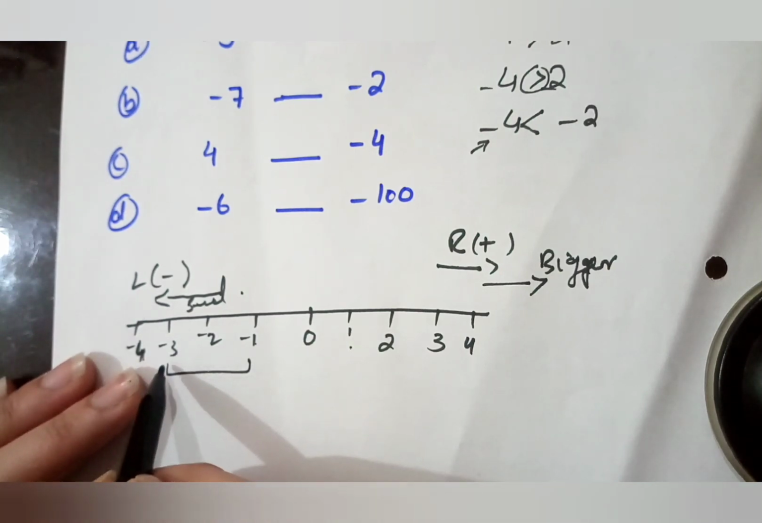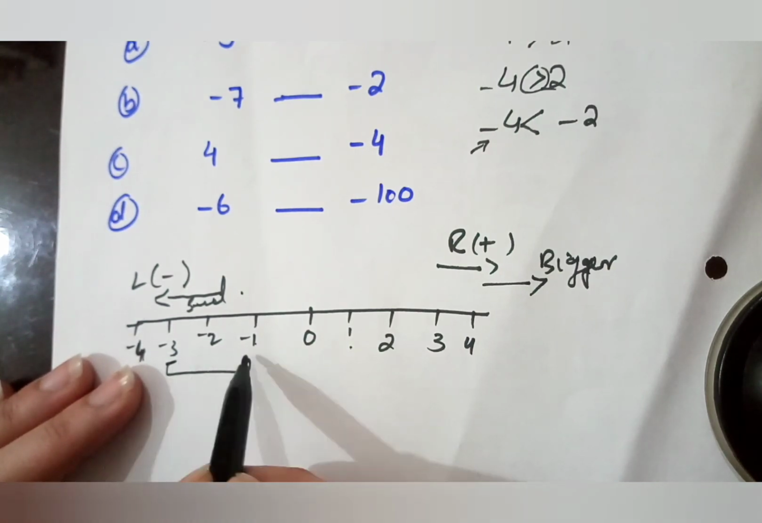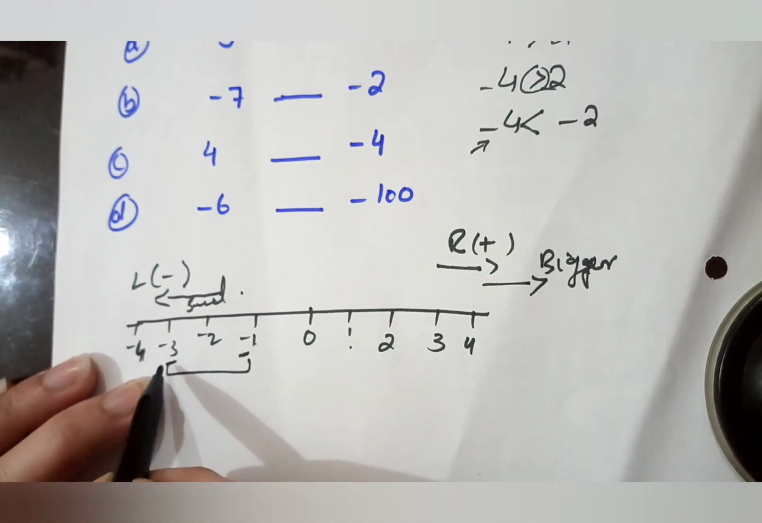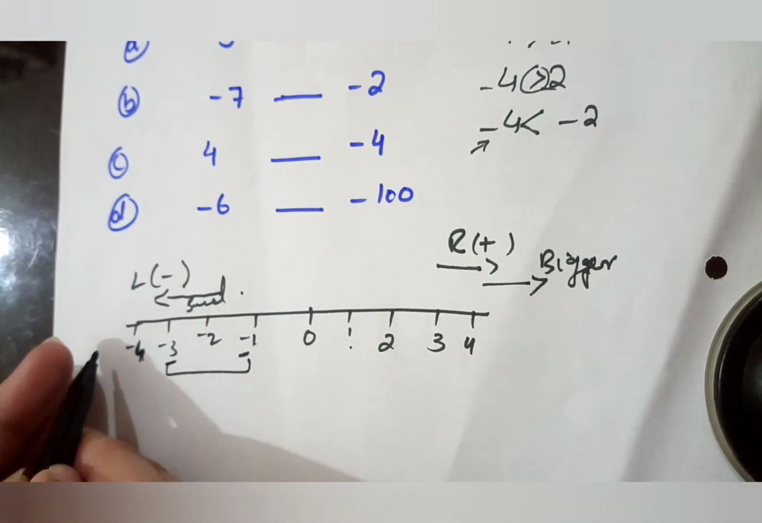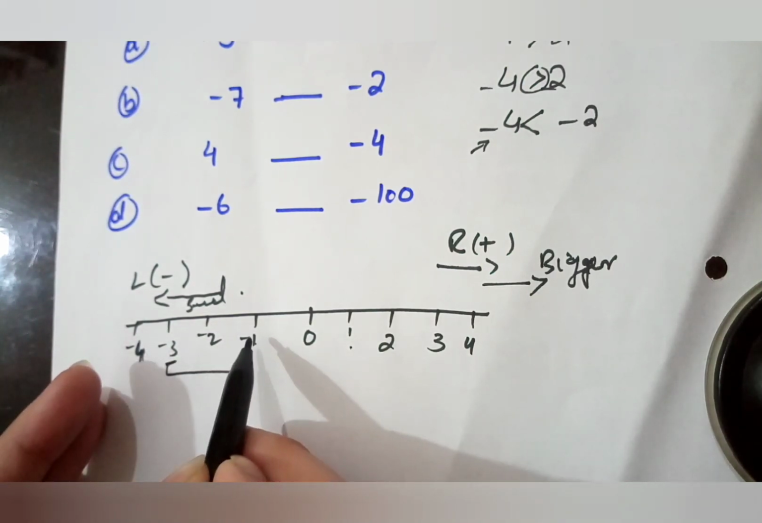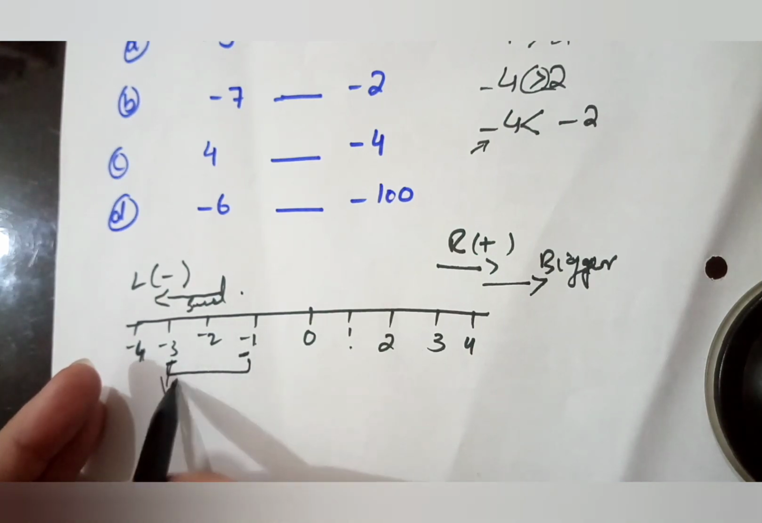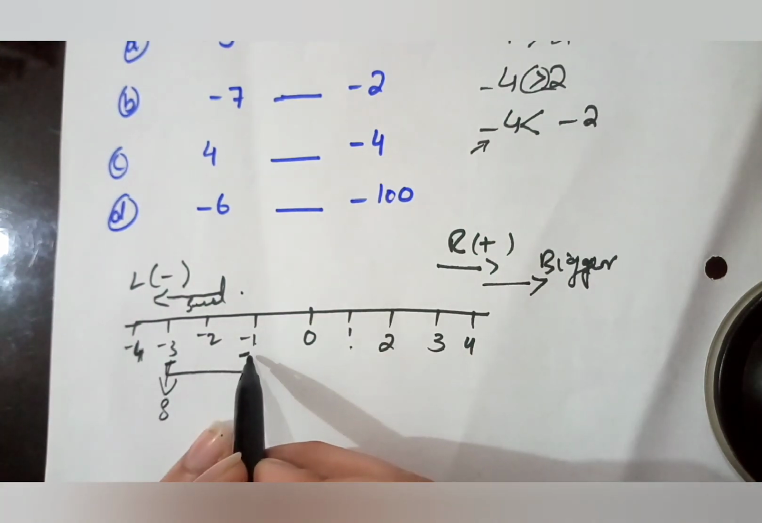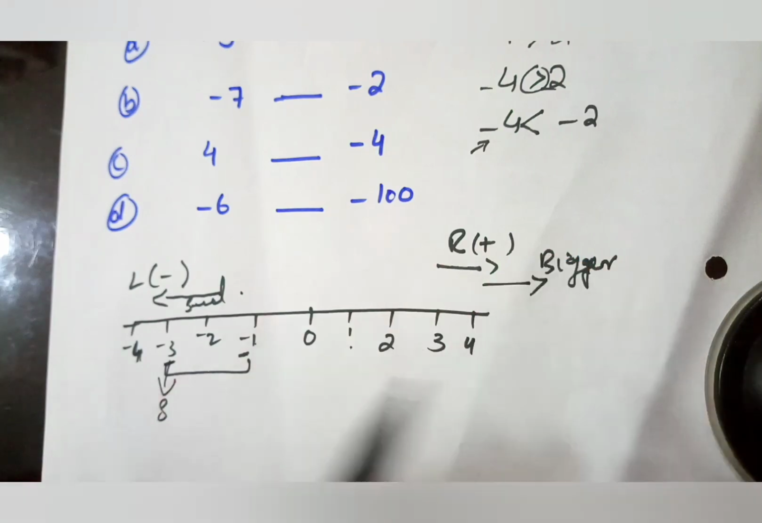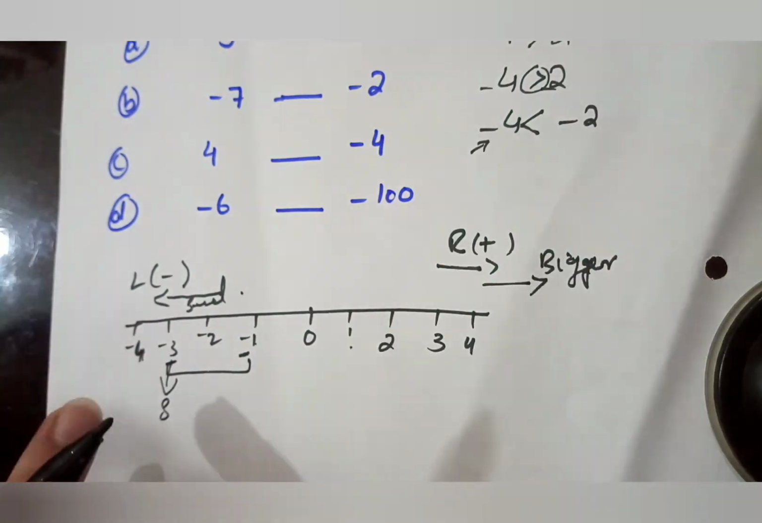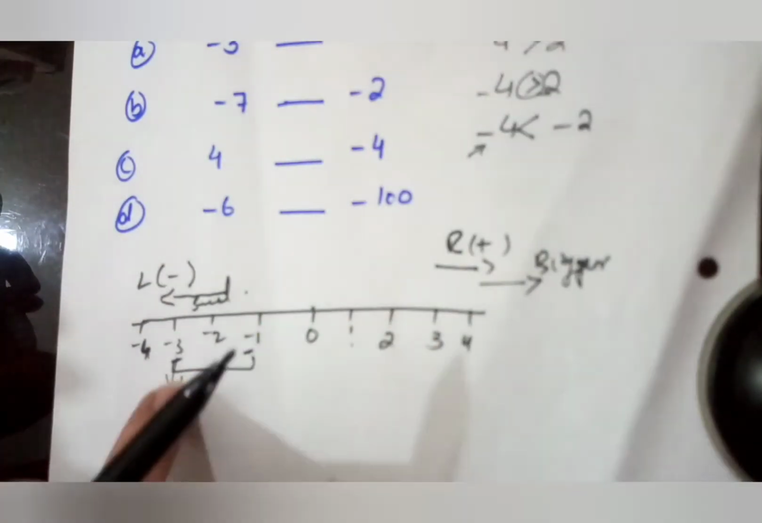Okay, if I consider the terms 3 and -1, you look at the terms: 3 on the right side, and on the left side of the 1, minus 1. So that means minus 3 is smaller than minus 1, because the term on the right side is greater and the term on the left side is smaller on the number line.